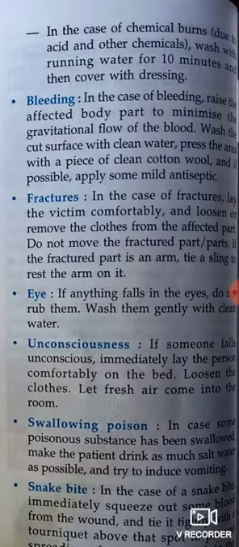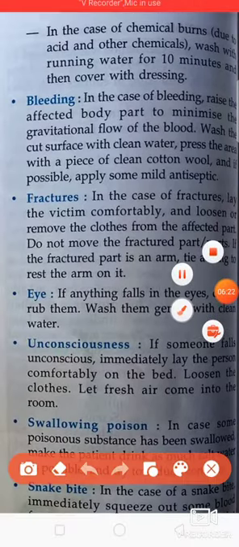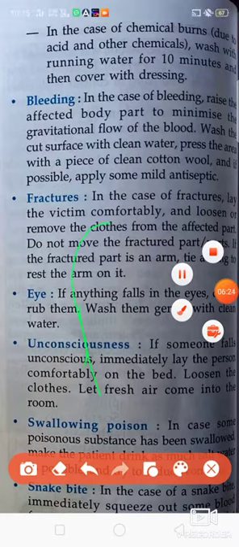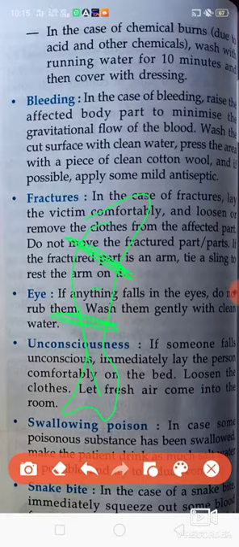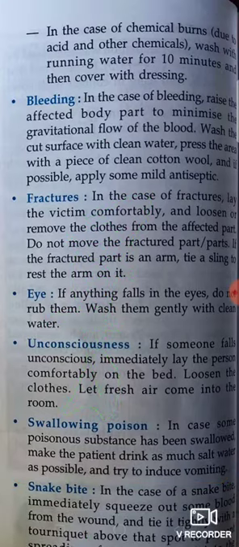Suppose this is a part of the body, these are the arms, where the snake has bitten. We should tie that part and that part, so that the blood flow will stop for some time. Here is the poison, the blood will not go anywhere. So we should tie that person from both sides with cloth.